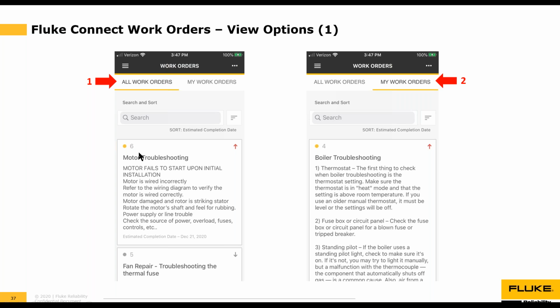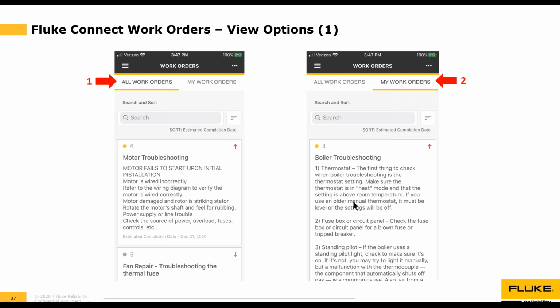And remember our color coding options. Yellow is in progress, so this work order is in progress. And this is a high priority work order, so it's an in progress, high priority work order. This is the dark gray, so this work order has been completed, and this was a low priority work order. The ones assigned to me: I've got an in progress work order number 4 for boiler troubleshooting, and it's marked as a high priority work order.